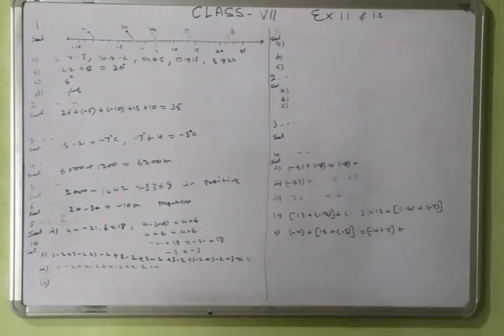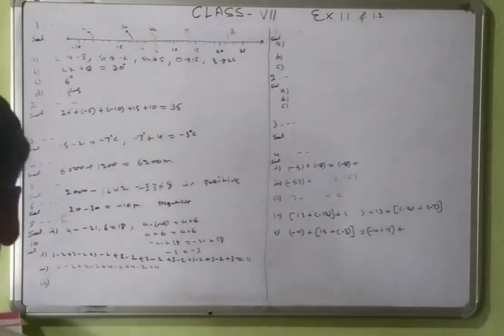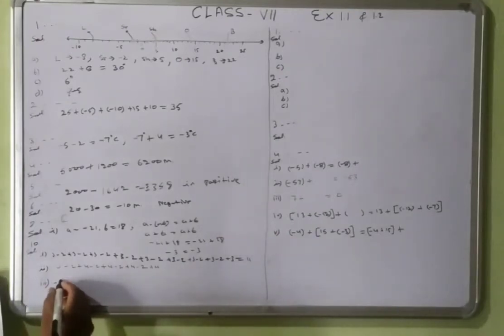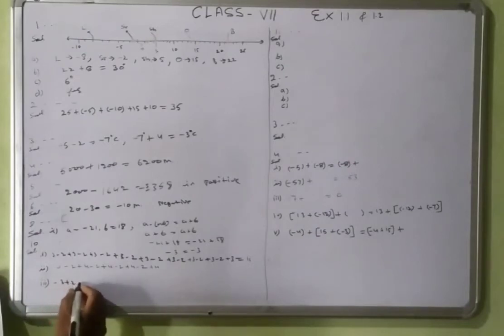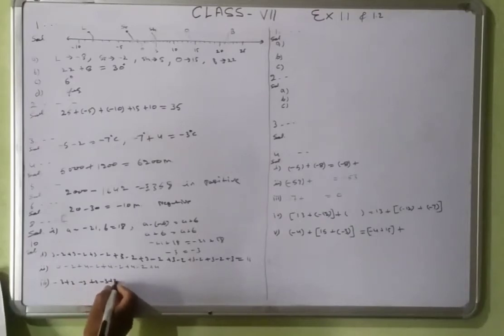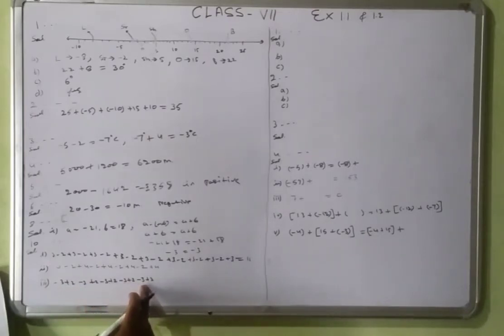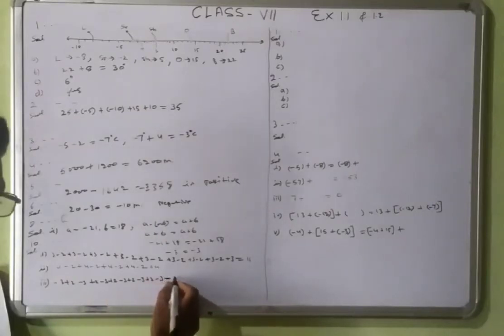Just a minute. That will be minus 3 plus 2 minus 3 plus 2 minus 3 plus 2 minus 3 plus 2, 1 2 3 4 5, 1 2 3 4 5 6, that minus 3 is equal to minus 8.